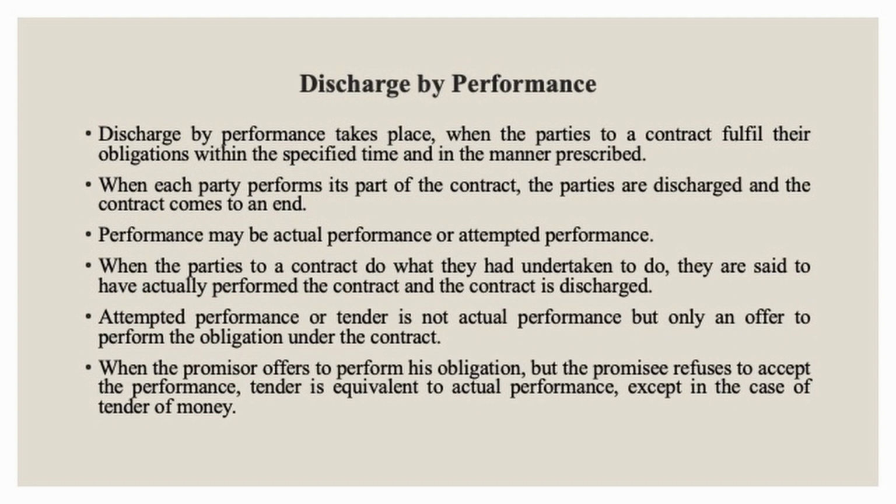Discharge by performance. When the parties to a contract fulfill their obligations as per the terms of the contract, the contract is discharged. Each party is discharged when it performs its part of the contract. Performance may be actual, where the parties do what they have agreed to do under the contract. It may be attempted performance or tender, where one of the parties offers to perform its obligation but the other party refuses. Here, tender is equivalent to actual performance, except in the case of tender of money, where the party would not be discharged of his liability.